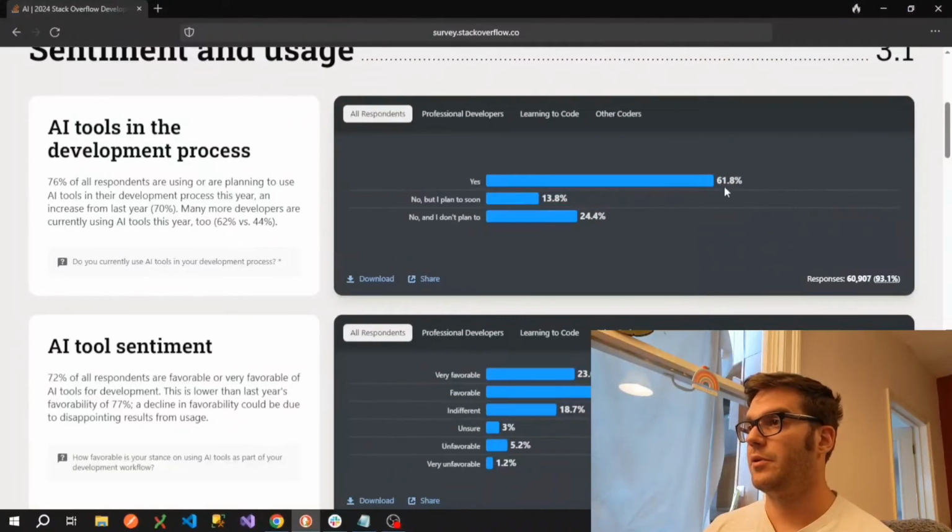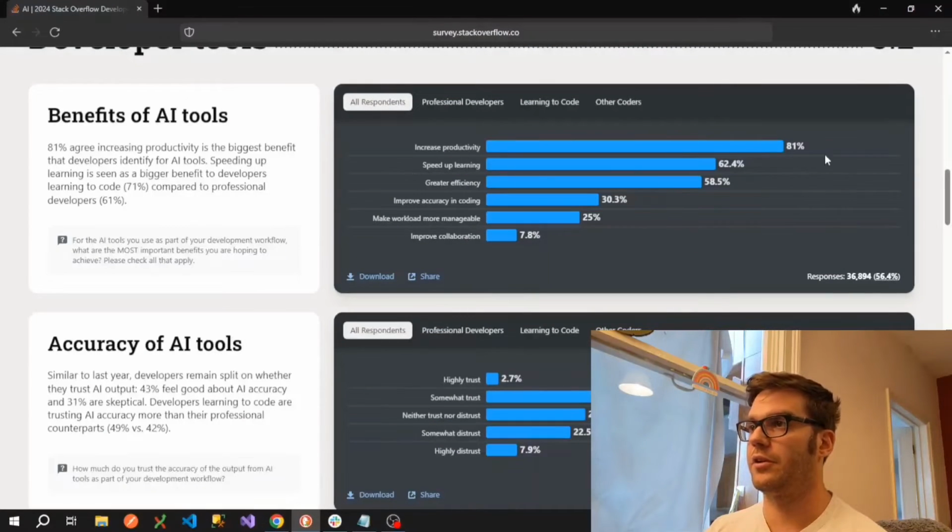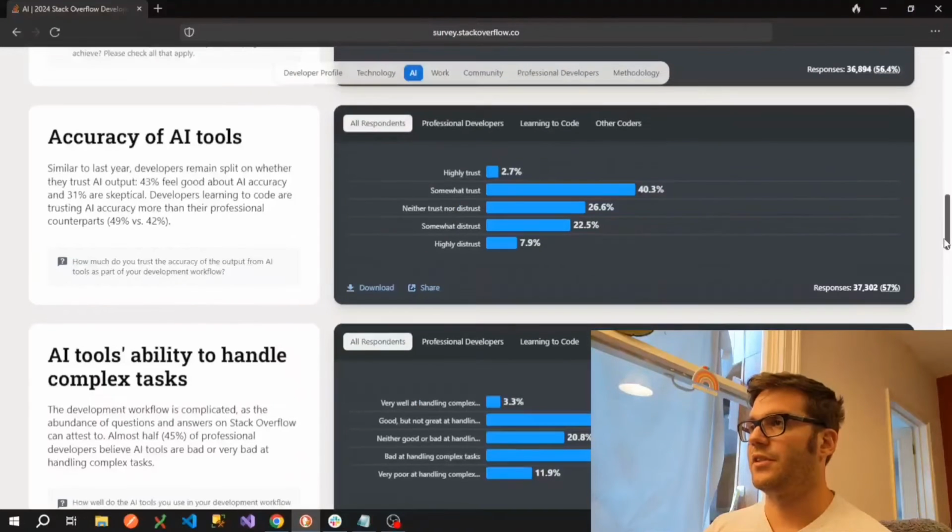So most people are using AI tools in some kind of way. And the majority of them are favorable or very favorable of them. And the reasons here are fairly obvious: increased productivity, speed up learning, greater efficiency, etc. But what's interesting about these results, if we filter it again by professional developers, is you can see that only 2.3% of professional developers highly trust the accuracy of AI tools.